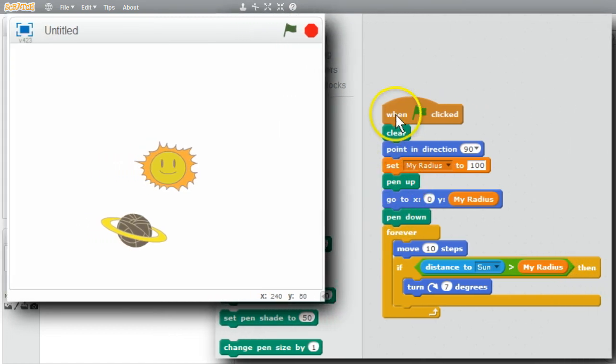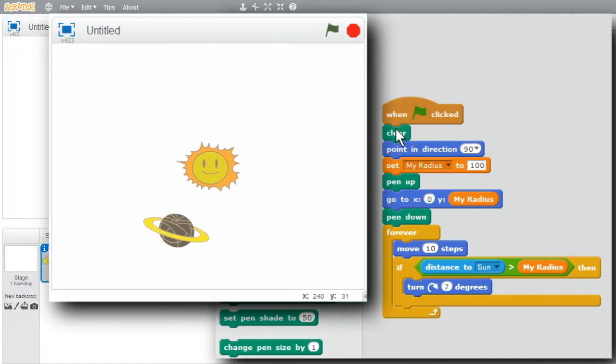Now when the green flag is clicked, the stage is cleared, the planet's pointing to the right, radius is 100, pen's picked up, the planet's moved above the sun, the pen's put back down. Then it endlessly loops, moving and turning. I'll run it now. It's running.